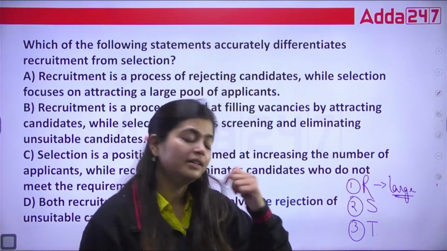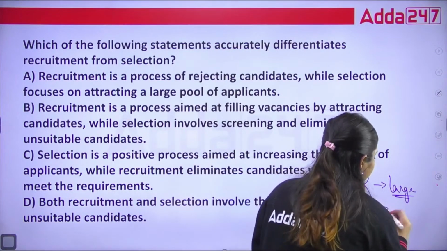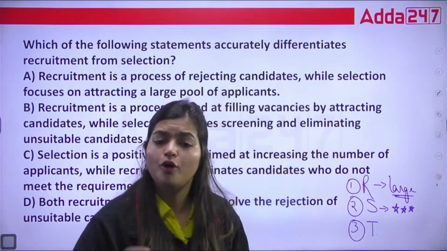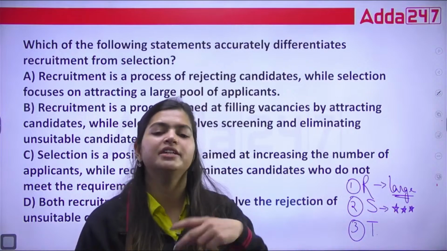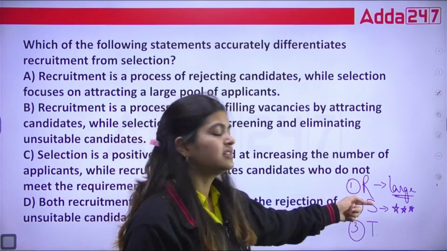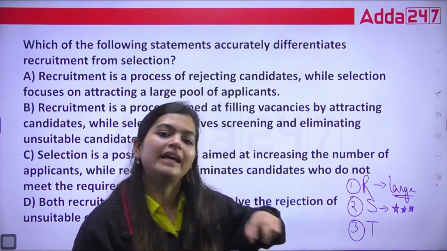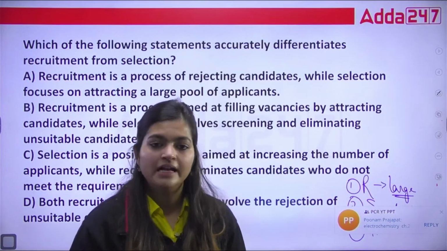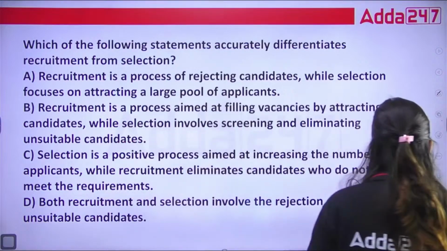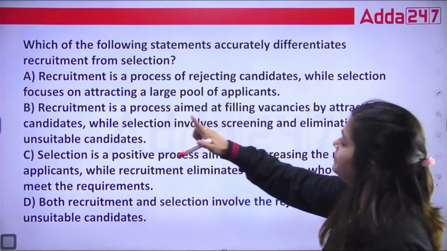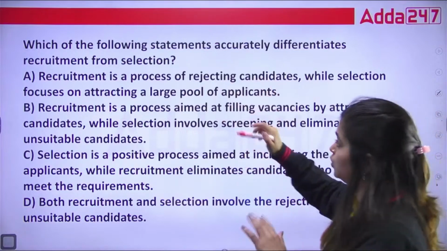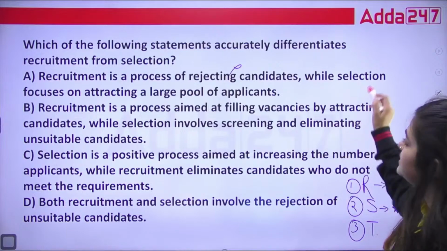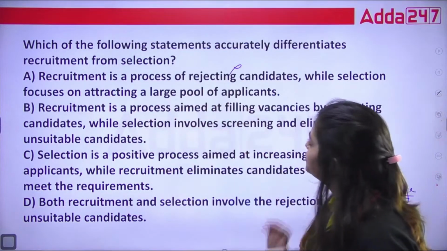Now the second, under selection, they identify the perfect CV or perfect resume as per their job description. So under this selection, what are they doing? They are eliminating the unwanted resumes. Correct? So we can understand with this that recruitment is a process of rejecting candidates? No. Recruitment is not about rejecting candidates, and selection is attracting a large pool of applicants?